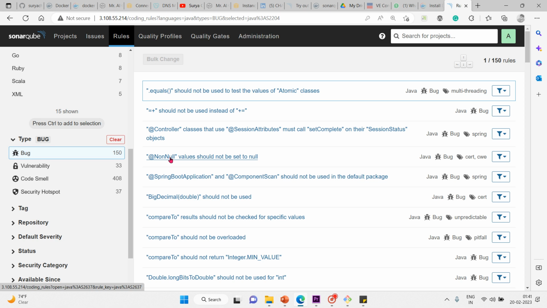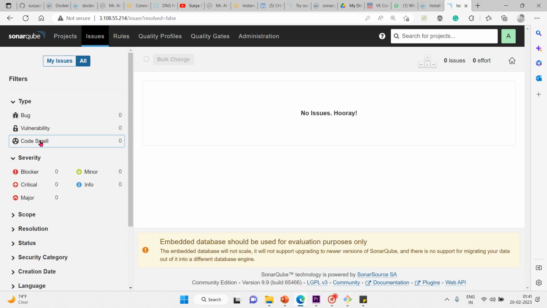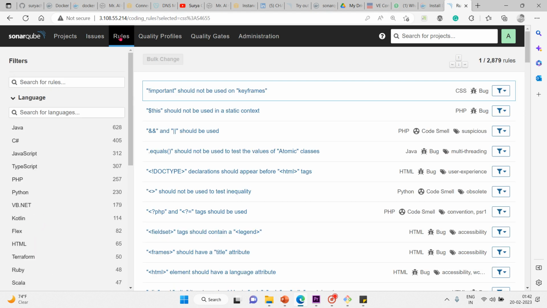And the second one we have is code smell. You see the code smell here? So I'll come to the issues, and here is the code smell. So what's a code smell? A code smell is a maintainability-related issue in the code. Leaving it as is means that at best maintainers will have a harder time than they should making changes to the code. At worst, they will be so confused by the state of the code that they will introduce additional errors as they make changes. That's the biggest and worst aspect of code smell.